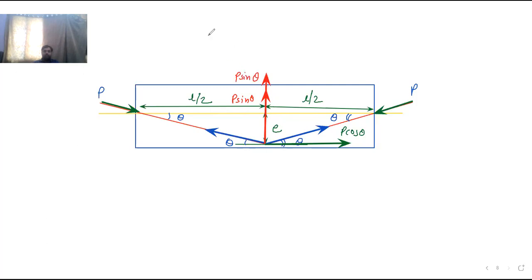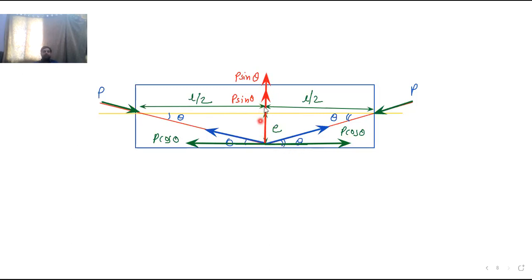Okay, and along the x-axis, like this, this is called P cos theta. So now if you carefully observe, this P cos theta will get cancelled to each other.